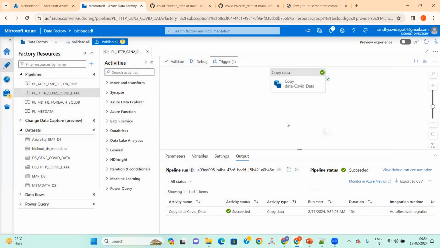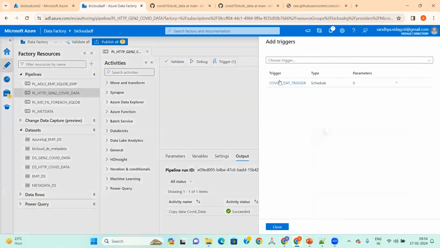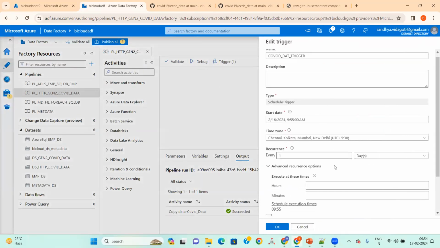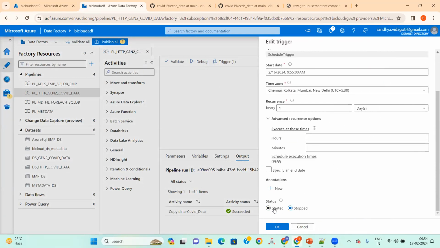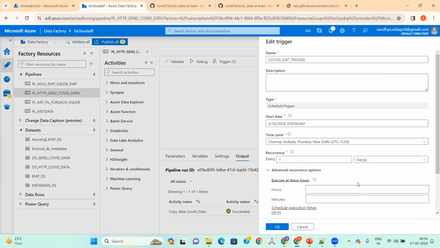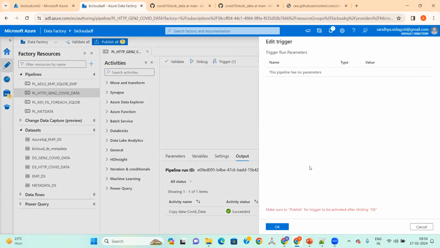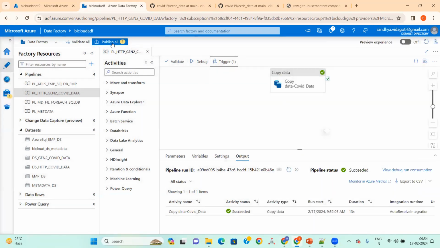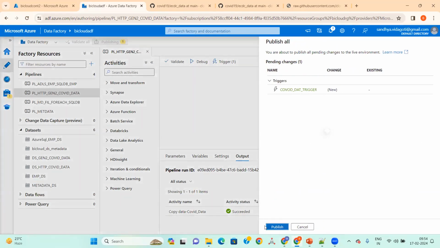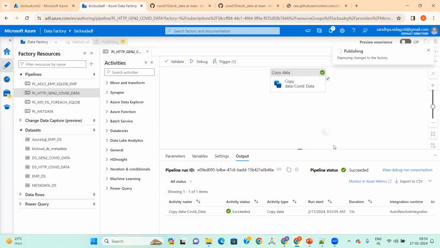Okay, let's go. This is the trigger I'm doing. I need to publish the trigger, so I'm publishing the trigger.